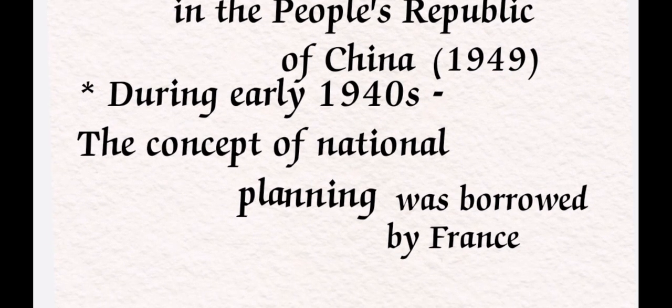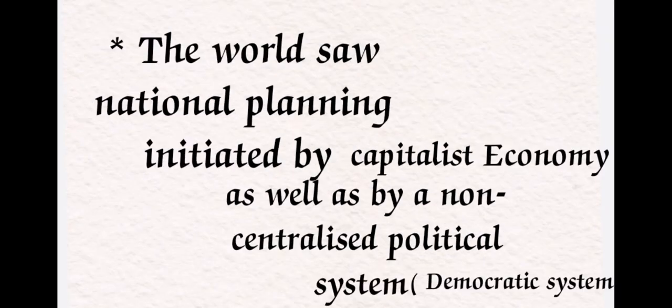So during the 1940s, the concept of national planning was borrowed by France from the Soviet Union. Here in 1928 national planning was started in the Soviet Union, and in the same way its purest form we can see in China in 1949. But from the 1940s onwards, the concept of national planning was borrowed by France. Okay. So this type of national planning was adopted by capitalistic economies as well as by non-centralized political systems, that is, democratic systems also.